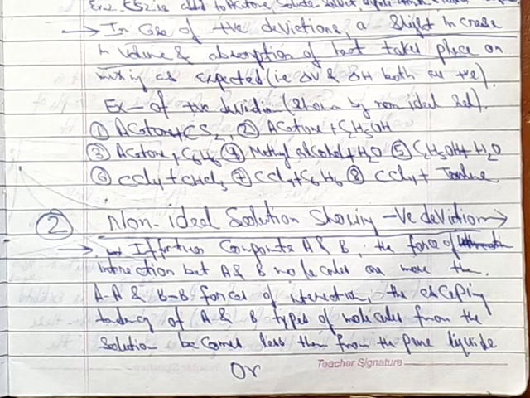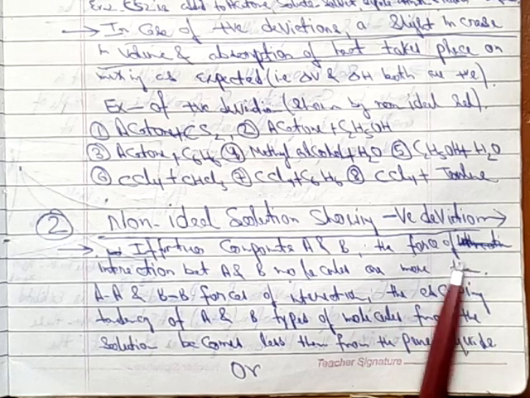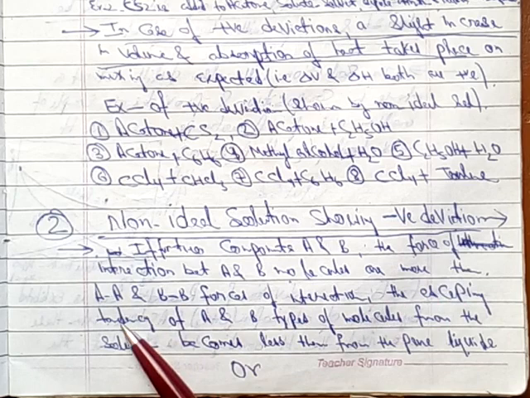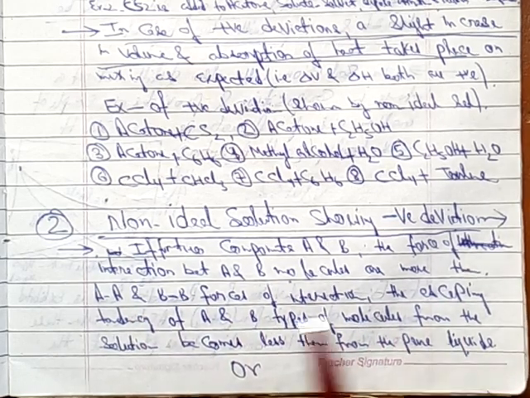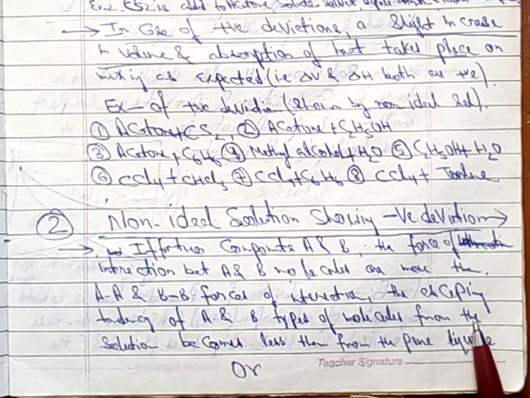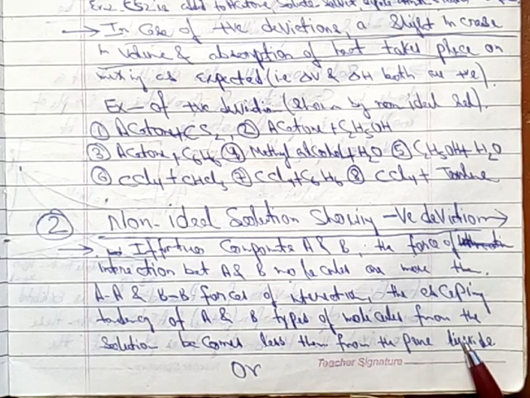Today we are going to see non-ideal solution showing negative deviation. If for the two components A and B, the force of interaction between A and B molecules is more than AA and BB forces of interaction, the escaping tendency of A and B type of molecule from the solution becomes less than from the pure liquid.